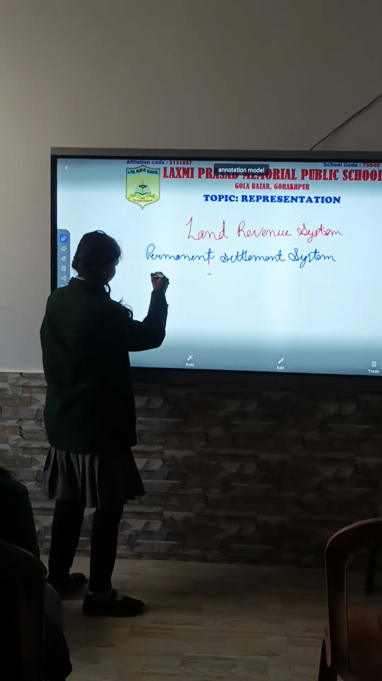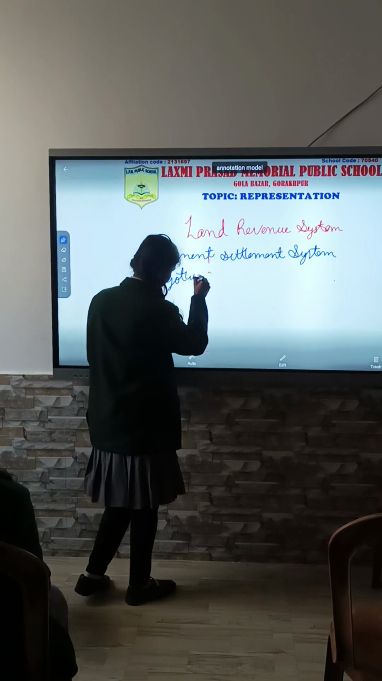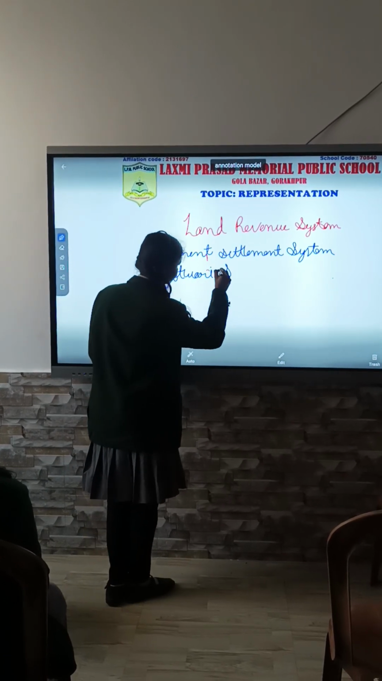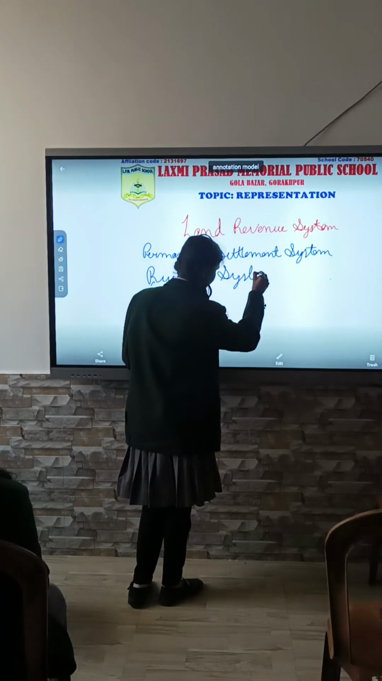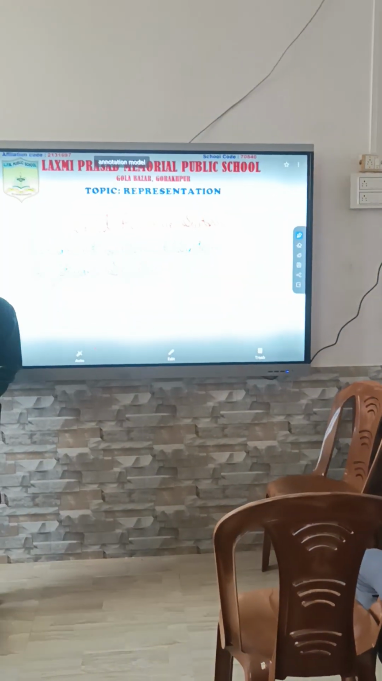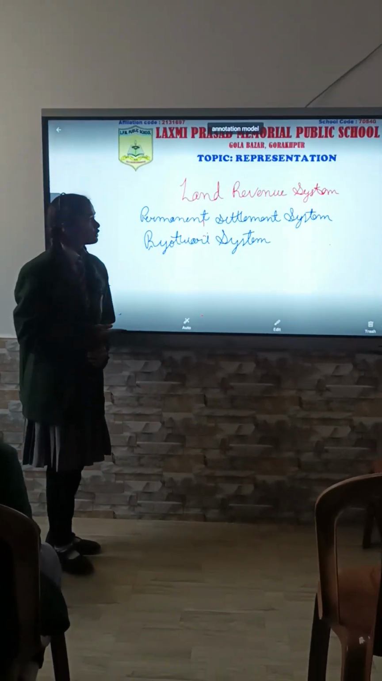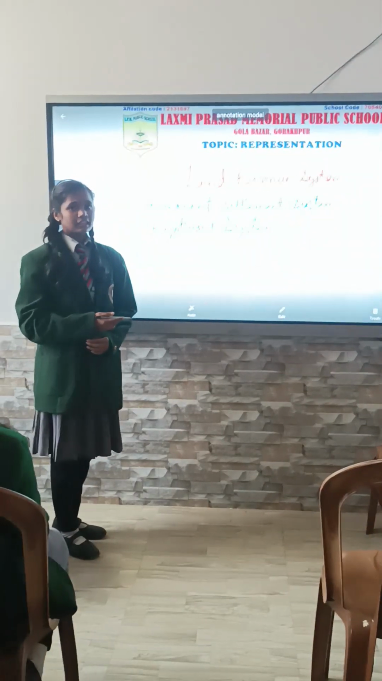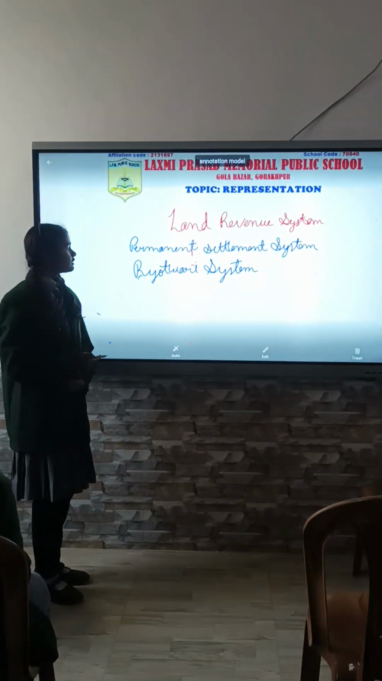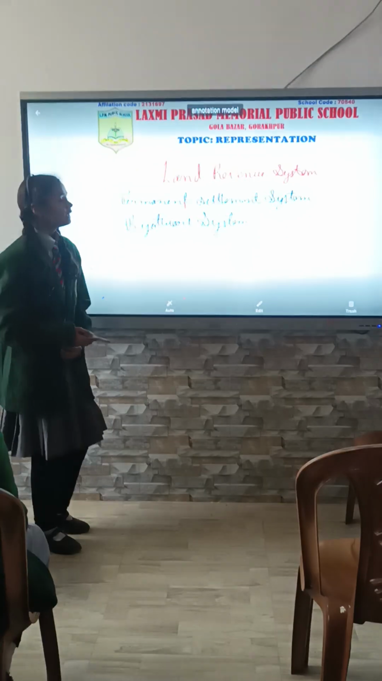Second, the Ryotwari system. The Ryotwari system was introduced by Sir Thomas Munro. It was introduced in the year 1820. It was introduced first in Madras Presidency and later in Bombay Presidency. In this system, there was a direct relationship of the peasant with the East India Company.